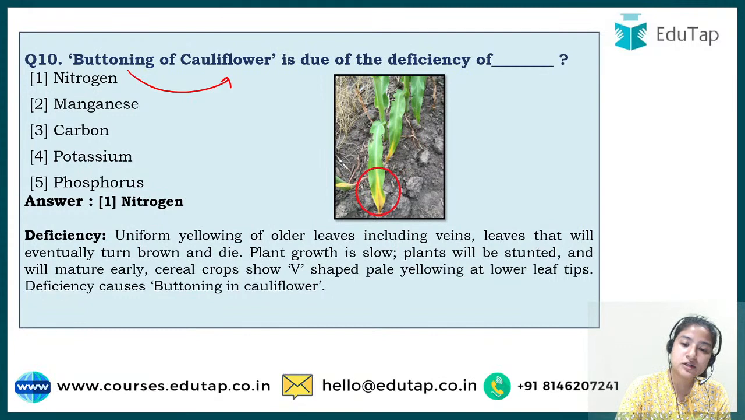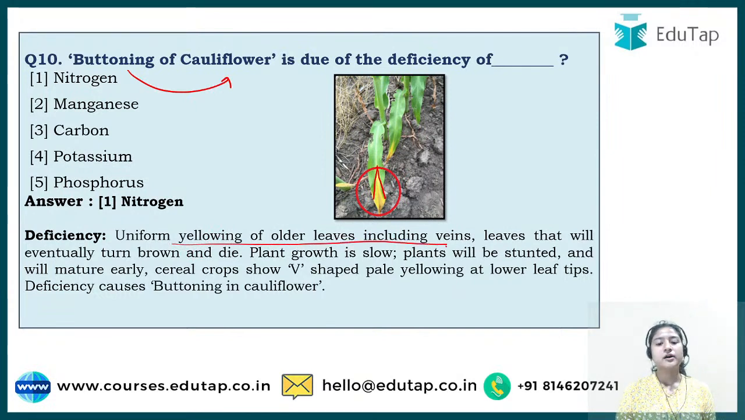So in this particular picture, you can see there's a V shape that is formed at the end of the leaves, right? If you observe this kind of pattern, this kind of yellowing in any plant, it means it is deficient in nitrogen. So this is a basic symptom that a plant shows, okay? And it always happens to the older leaves.